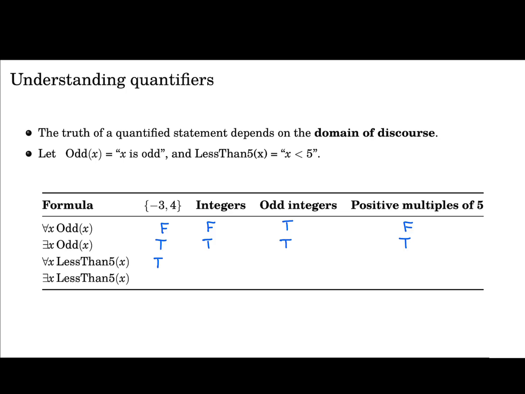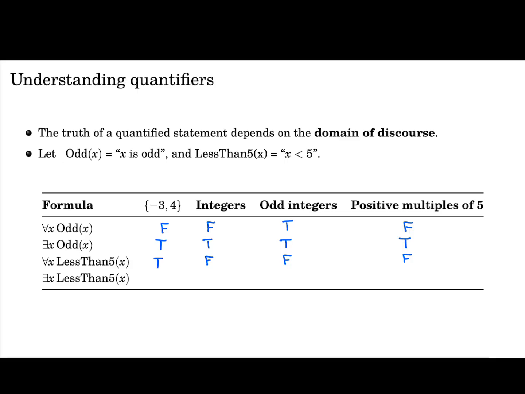What about for the integers? Well, this will not be true, because if you take the integer 10, for example, it's not smaller than 5. So it's not true that every integer is smaller than 5. Is it true that every odd integer is smaller than 5? So again, that's not true. 7 is an odd integer, and it's not smaller than 5, so this is false. Is it true that every positive multiple of 5 is smaller than 5? Of course not. 10 is a positive multiple of 5, which is not smaller than 5.